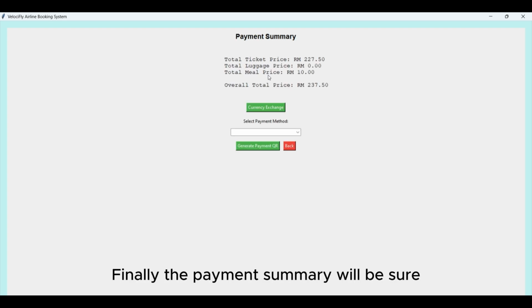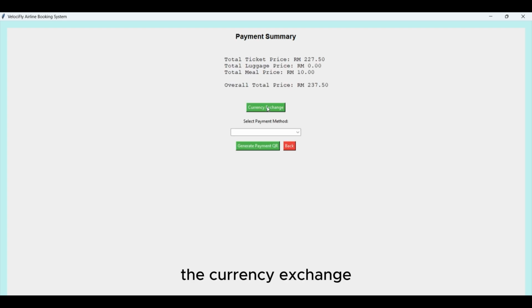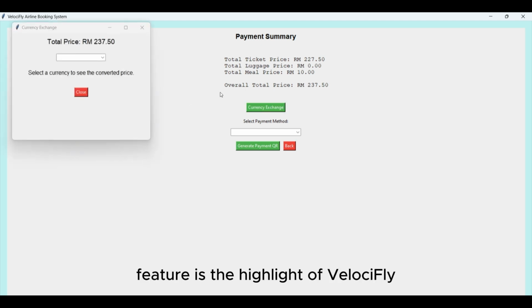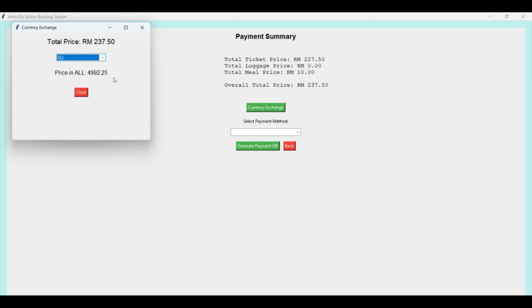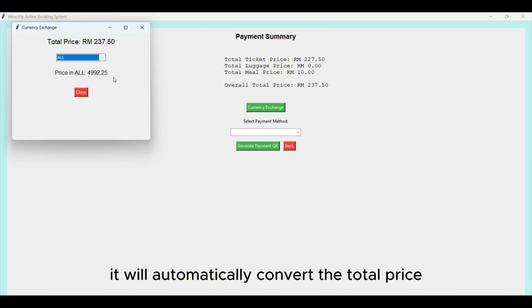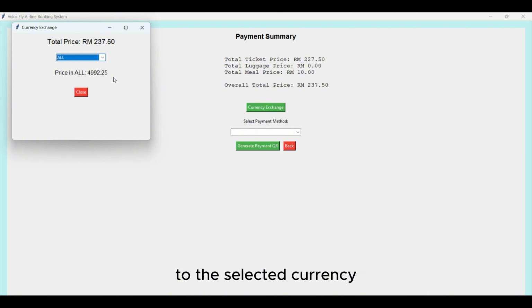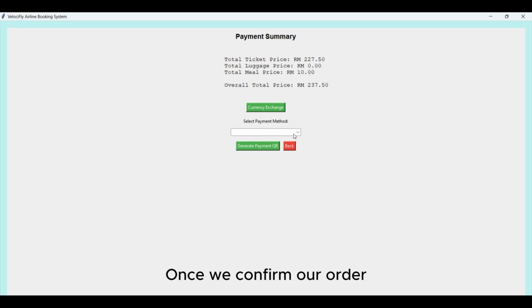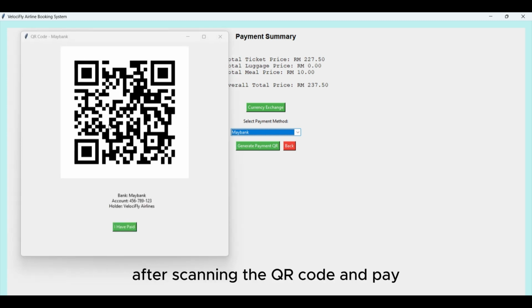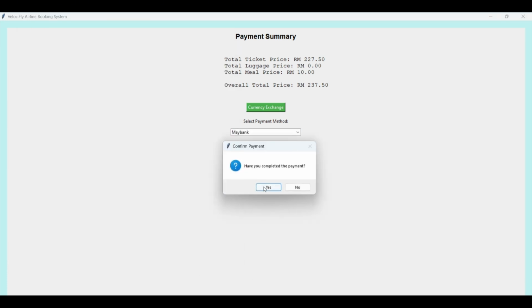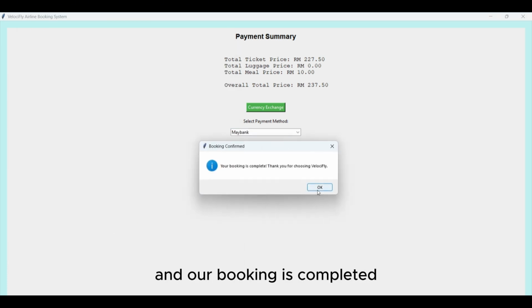Finally, the payment summary will be shown. The currency exchange feature is the highlight of VelociFly. If we are not Malaysian, by selecting the currency of our home country, it will automatically convert the total price to the selected currency. Once we confirm our order, select the payment method and click Generate Payment QR. After scanning the QR code and paying, click I have paid. And our booking is completed.